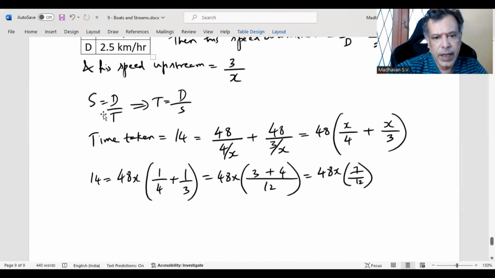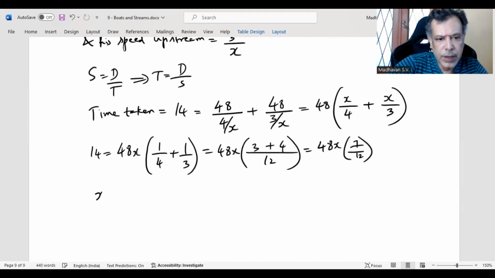That means our X will be, by cross multiplication, 14 into 12 divided by 48 into 7. So this goes with this 4 times. This goes with this 2 times. We get 2 by 4. 2 by 4 is nothing but 1 by 2.